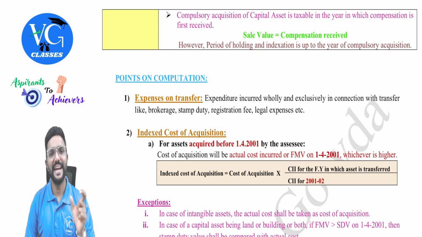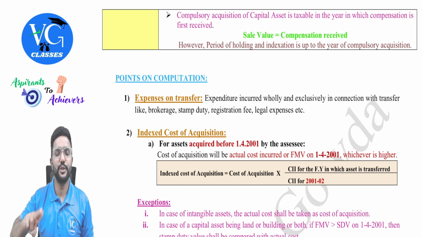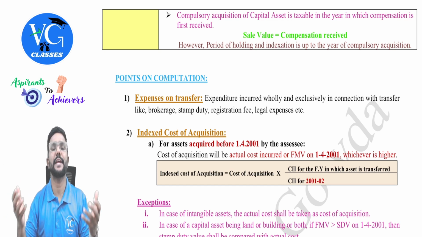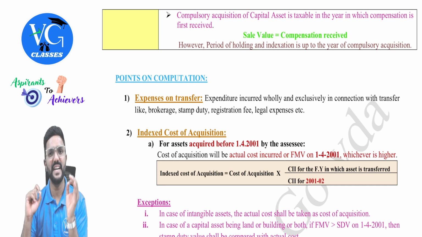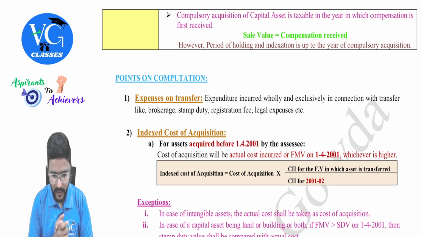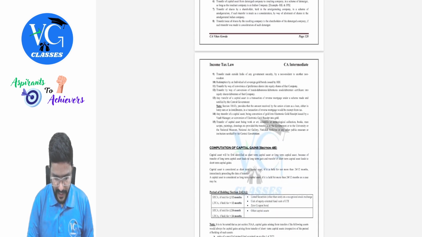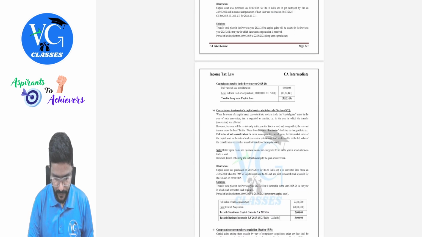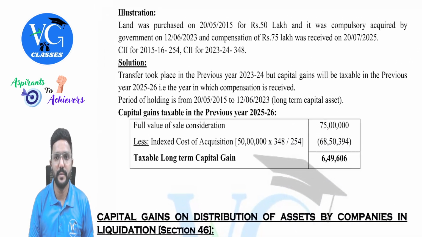So that is why the date of transfer is the date of compulsory acquisition. The calculation, everything, the period of holding also is till that date. But when should I pay tax on this capital gains income is when I actually receive the compensation. And even if indexation is available, it is only up to the date of compulsory acquisition, guys. Got it? Yes, sir. Actually, in my provision book, I have given illustrations for each of these cases. At least one I will go through. That is on compensation. You can just observe here.